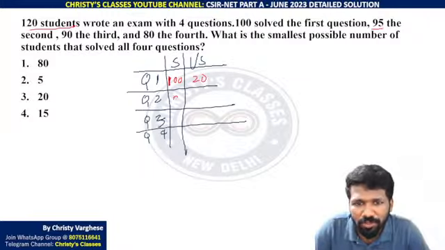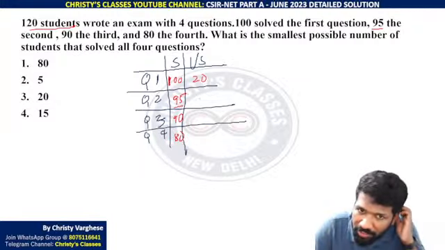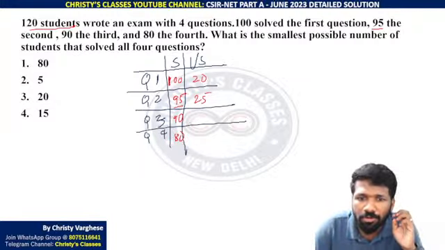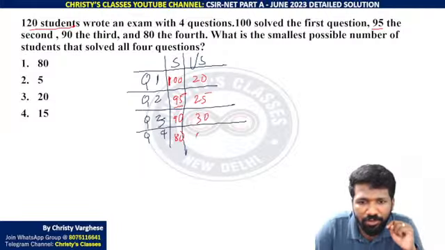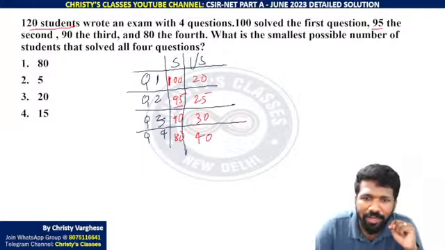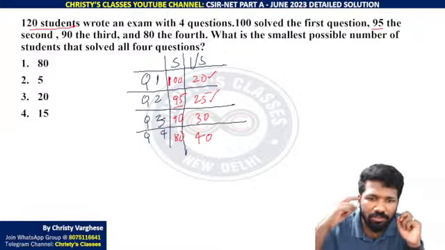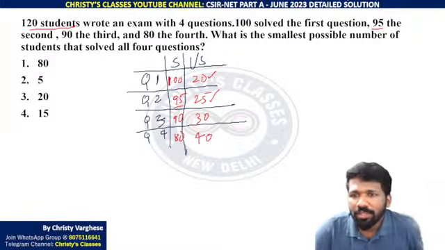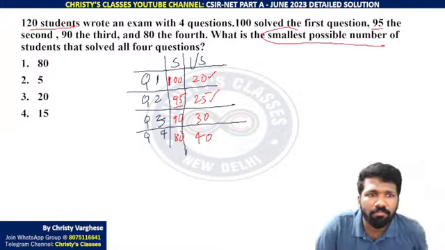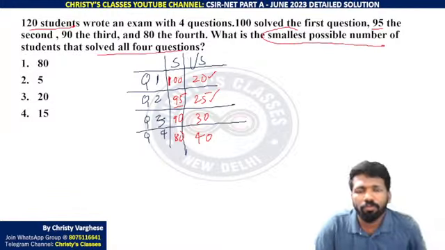95 सेकंड सॉल्व किया, थर्ड 90 सॉल्व किया, फोर्थ 80 सॉल्व किया, मतलब 95 का बाकी 120 माइनस 95 25 नॉट सॉल्व्ड इट. 90 120 से कम किया तो 30 मिलेगा, 80 120 कम किया तो 40 मिलेगा. So these are the number of people not solved first question, second question, third question, fourth question. What is the smallest possible number of students that solved all 4 questions?